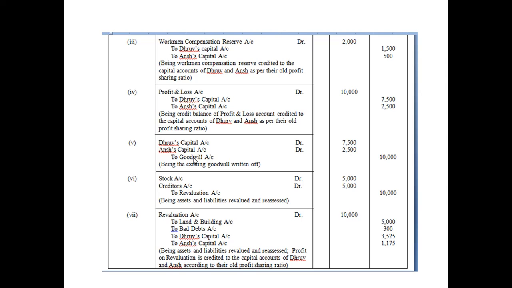So whenever any asset is increasing, the revaluation account will be credited. But whenever any asset is decreasing, in effect the revaluation account will be debited. So see here in this solution, I have done a compound entry, but you can solve one by one also. No issue, no harm is there.